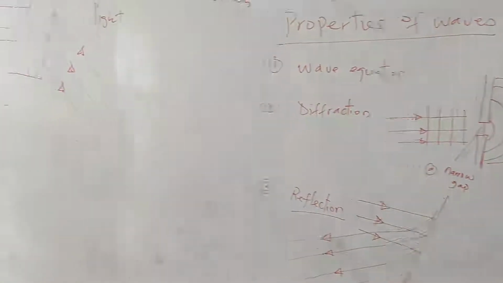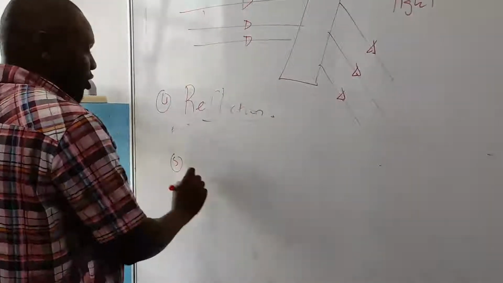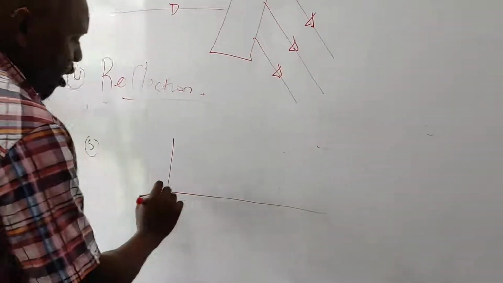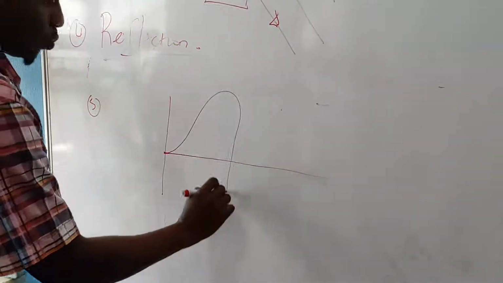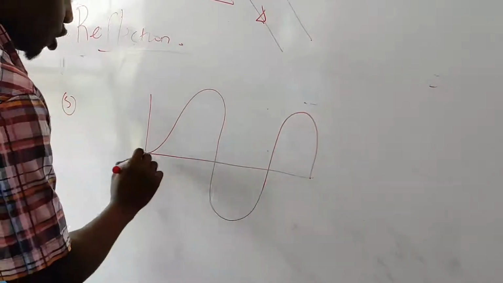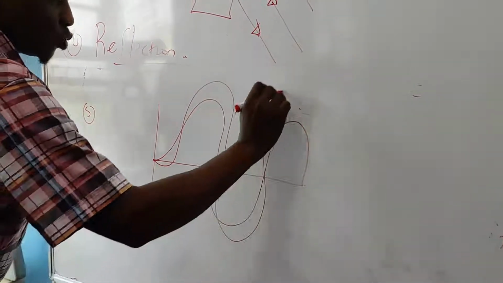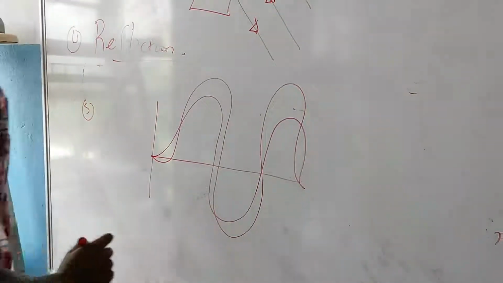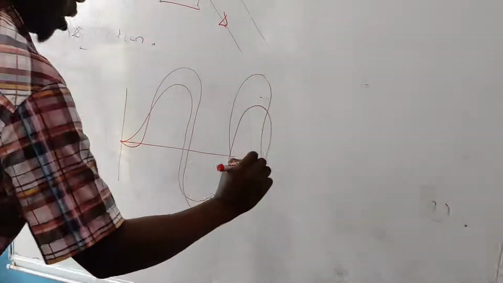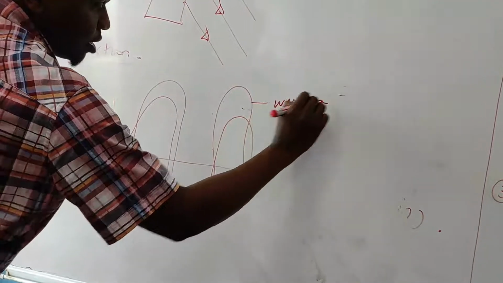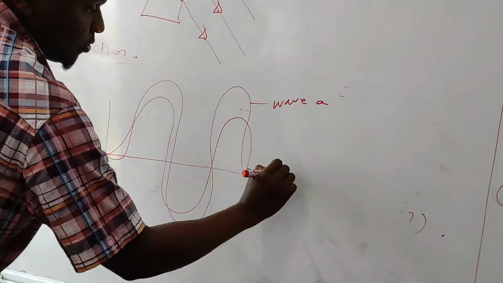And then the fifth property of wave is interference. When we talk of interference, we mean a situation where two waves superimpose each other. This is what we call interference, when two waves superimpose each other. This is wave A and this is wave B.